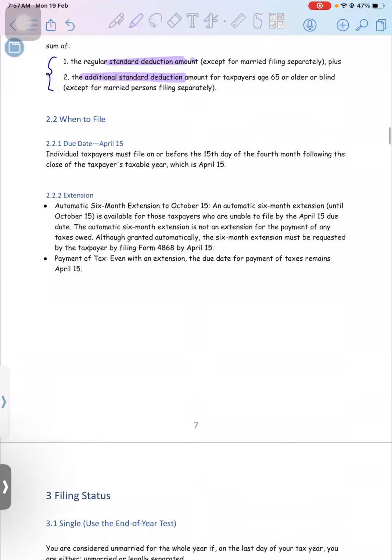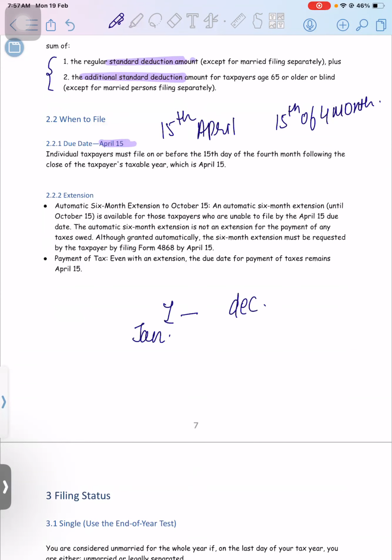Right now, when to file the return, the due date is very simple, 15th of April. Okay, or I can say the 15th of the fourth month from the end of the tax year. In the US, we are going to use a calendar year. So from 1st January till 31st December, you have to count 4 months from there, that comes as 15th April.